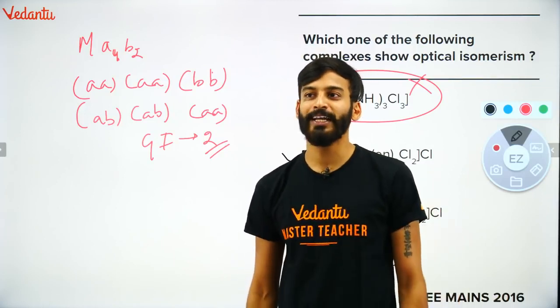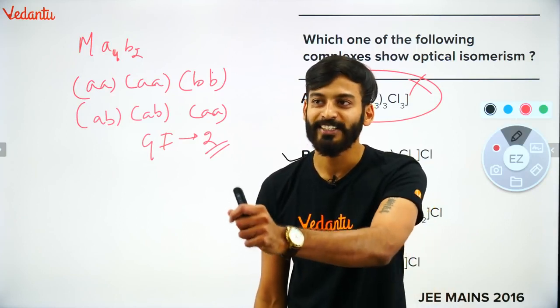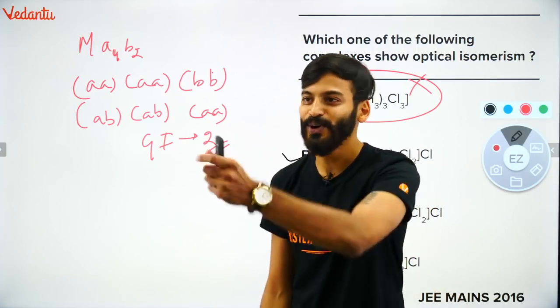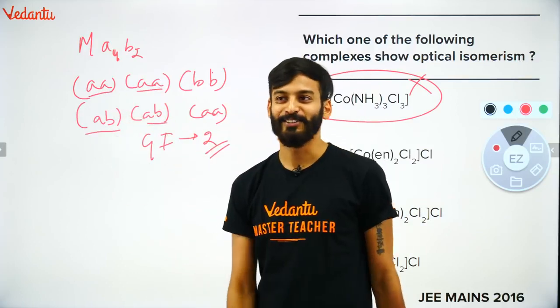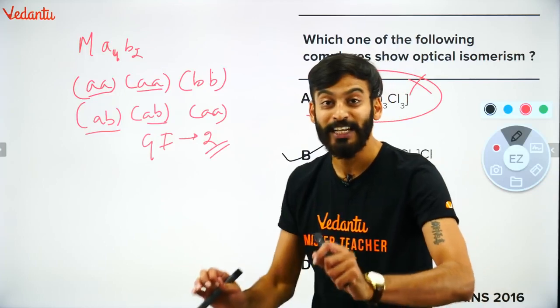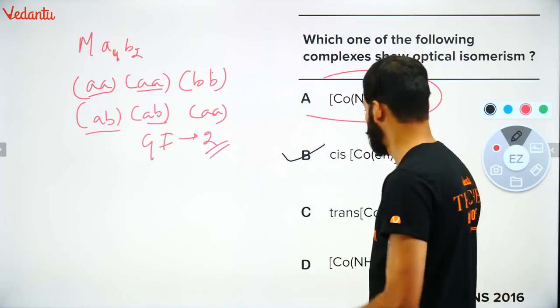क्या यहाँ पे कोई optical isomerism होगा? Would there be any OI? Yes or no? No. Pattern has been repeated. So I think I am giving you insight how to deal with optical isomerism with a proper trick. ठीक है? Very nice. This is also over.